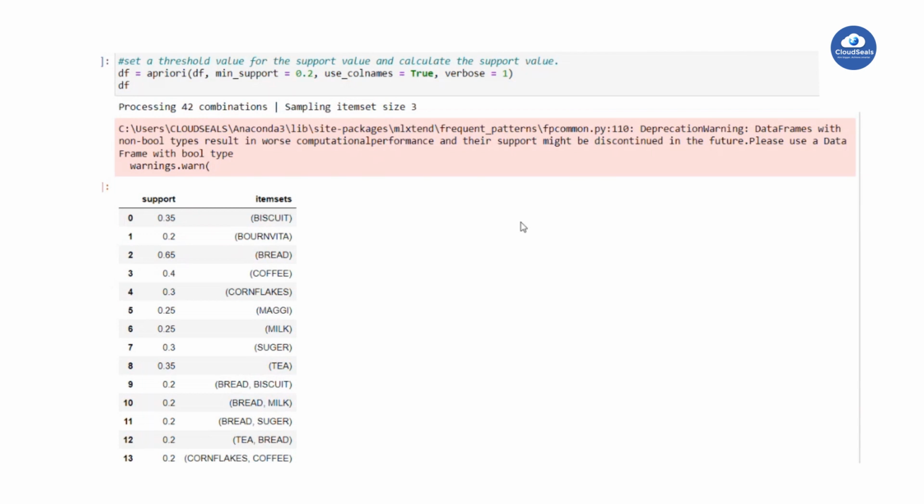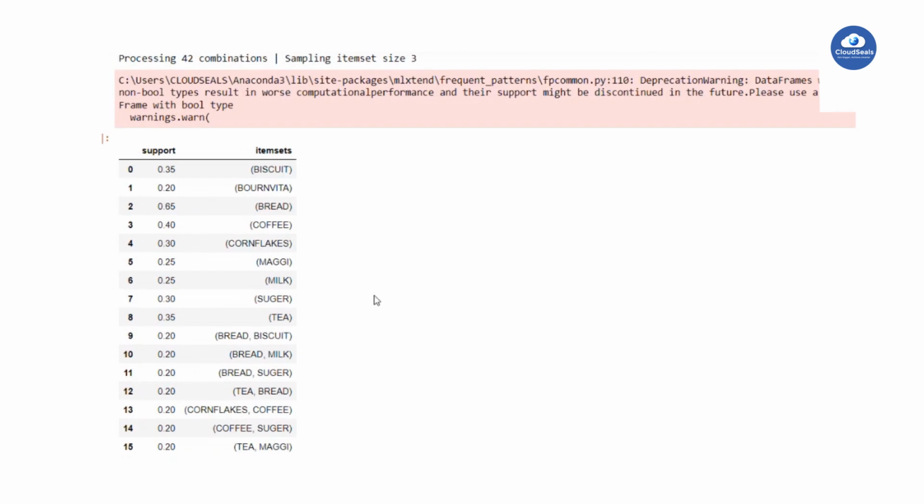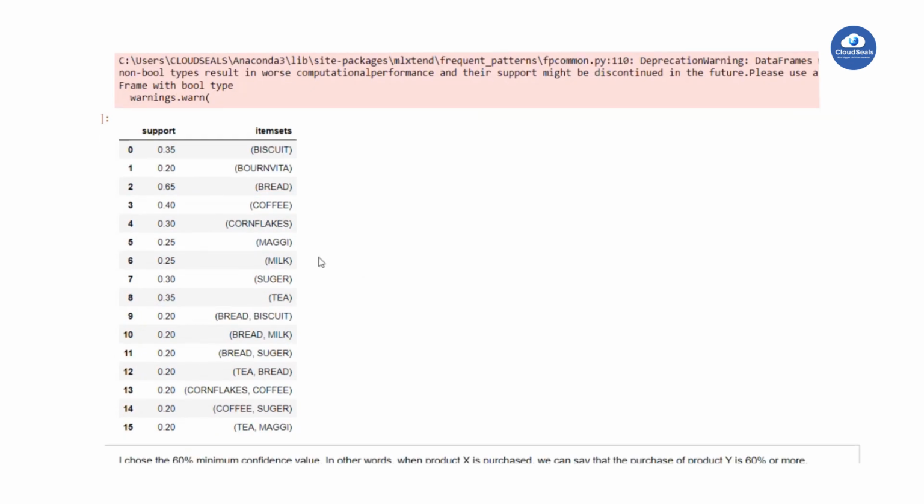So first, what we need to check is whether it reaches the minimum support and whether it reaches the minimum confidence. Those are the first two parameters. Here I have taken 20% as the minimum support. I'm checking whichever independent items and combinations of item sets have more than 20% support.